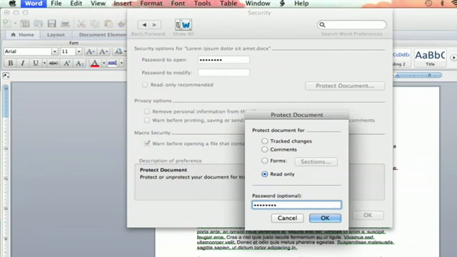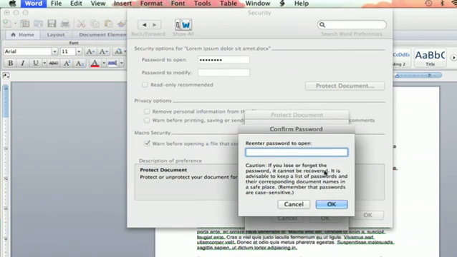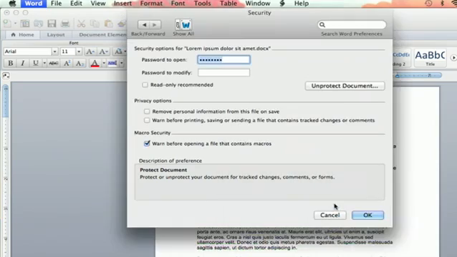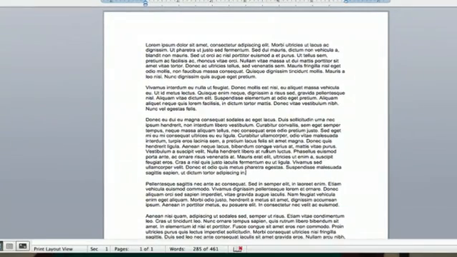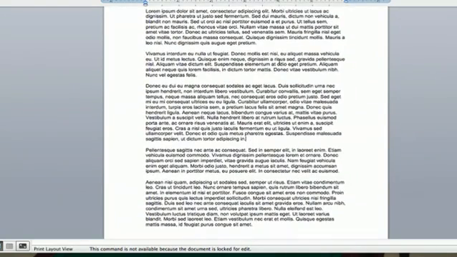P-A-S-S-W-O-R-D, password. Okay. And then they make you re-enter it. And I will put in the same password of password. And remember, the passwords are case sensitive. Then you hit OK. Hit OK, and then you try to make an edit. Oh, it does not work. So this document is totally locked from edits.